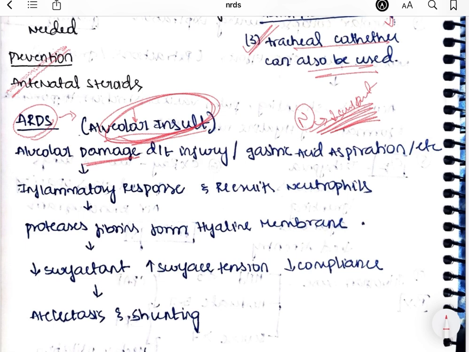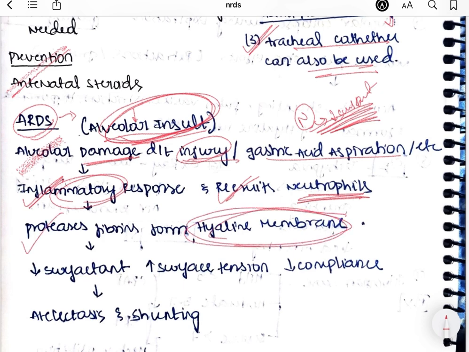So if you see the pathogenesis of ARDS, first there will be alveolar insult, right? So alveolar damage, which can be because of injury or gastric acid aspiration or etc. And then which will lead to inflammatory response. Once there is injury, there will be inflammatory response, right? So this inflammatory response will attract many neutrophils. So once the neutrophils are recruited, they release proteases, fibrins and all, which will form the hyaline membrane. So this hyaline membrane will replace the surfactant.